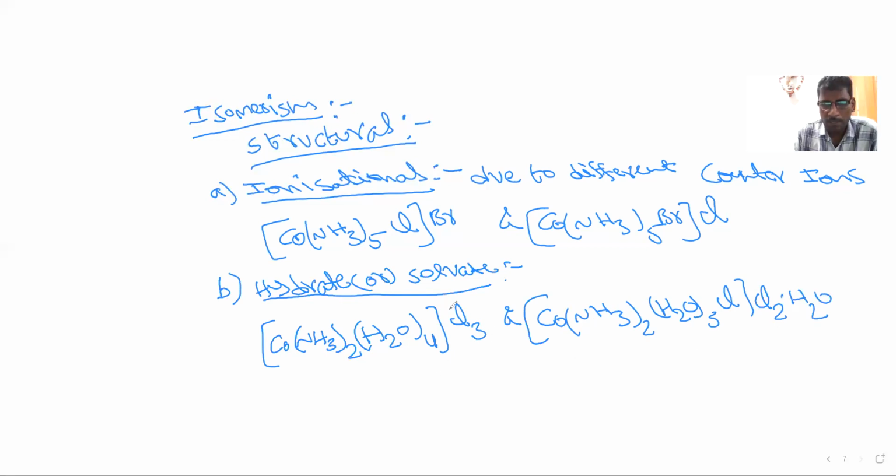Here only chloride ions are counter ions. If one of the chloride ions replaces an aqua ligand, the water comes outside. So these isomers are called hydrate isomers. When any other ion is replacing, that is ionizational. If water is replacing, then those are called hydrate isomers. That's why hydrate isomerism is a special case in ionizational isomerism. Similarly, the third one is linkage isomerism. Linkage isomerism is due to ambidentate ligands.